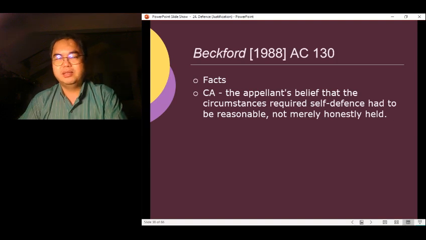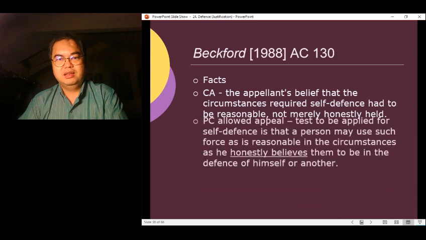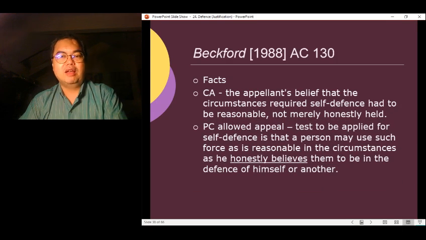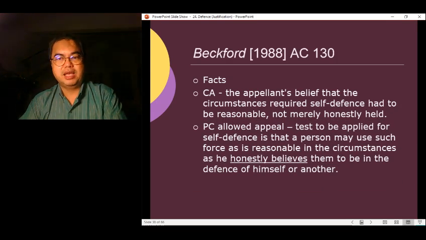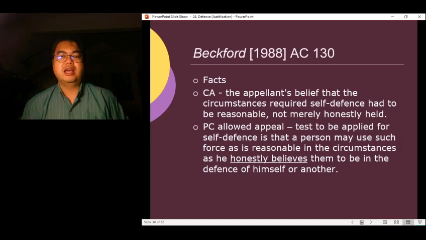But that doesn't seem to be what we have looked at earlier, does it? The Privy Council actually allowed the appeal of the appellant, saying that the test to be applied is that the person may use force that is reasonable in the circumstances as he honestly believed them to be.